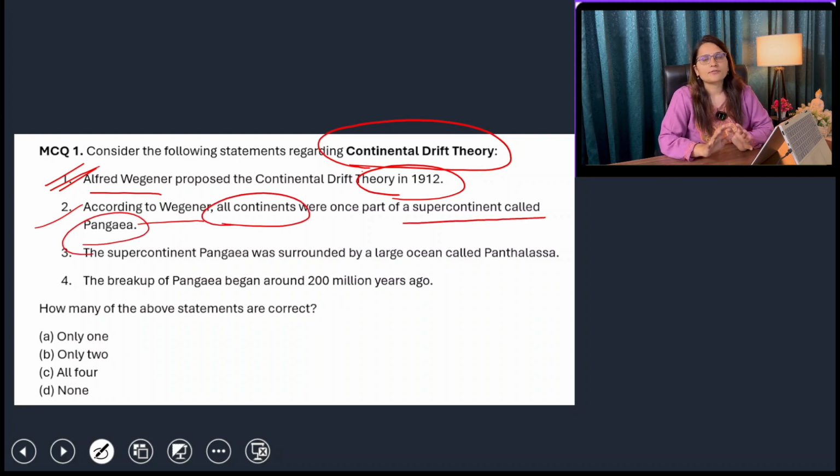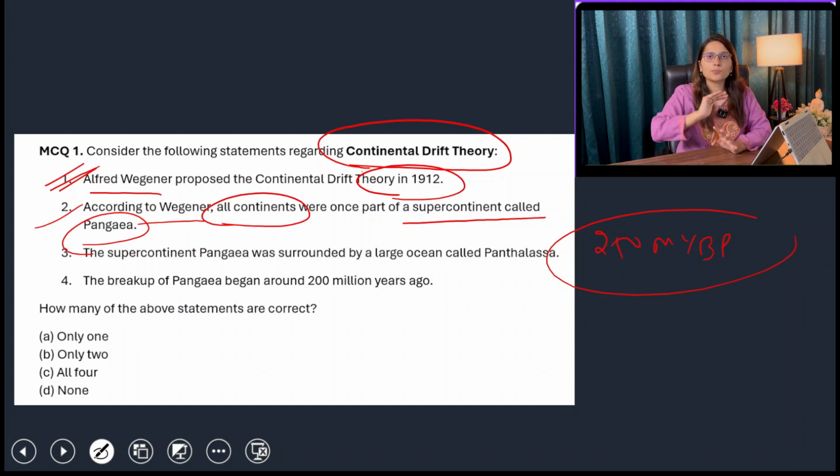So, what does continental drift theory say? That 250 million years before present, there was a super ocean called Panthalassa and there was a supercontinent called Pangaea. That was present near the South Pole and near the southern hemisphere of the Earth. And due to multiple forces, Pangaea broke into two parts. The northernmost part of Pangaea was known as Laurentia, and the southernmost part is called Gondwanaland. So that's basically the postulates of that particular theory. So yes, all continents were once part of a supercontinent called Pangaea.